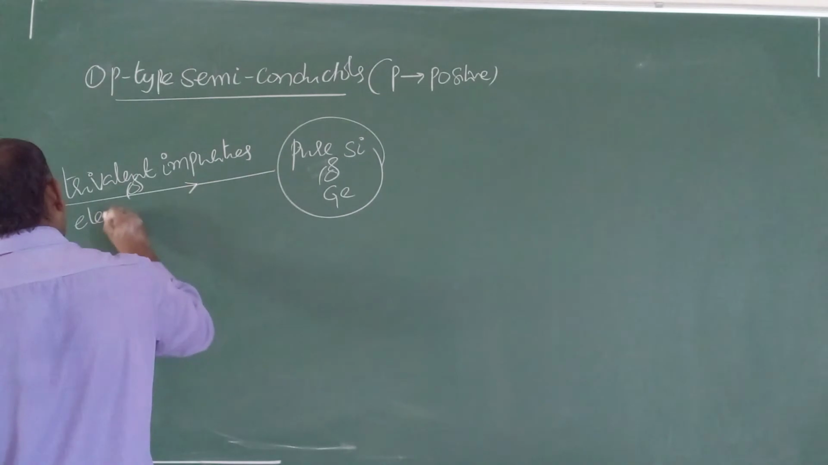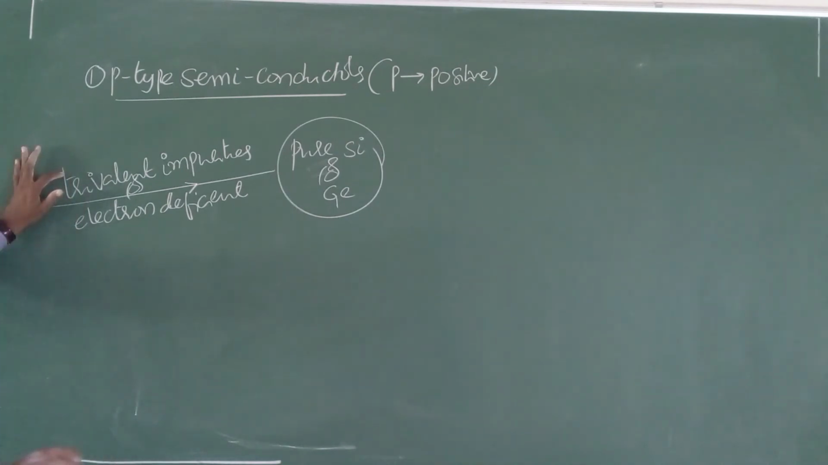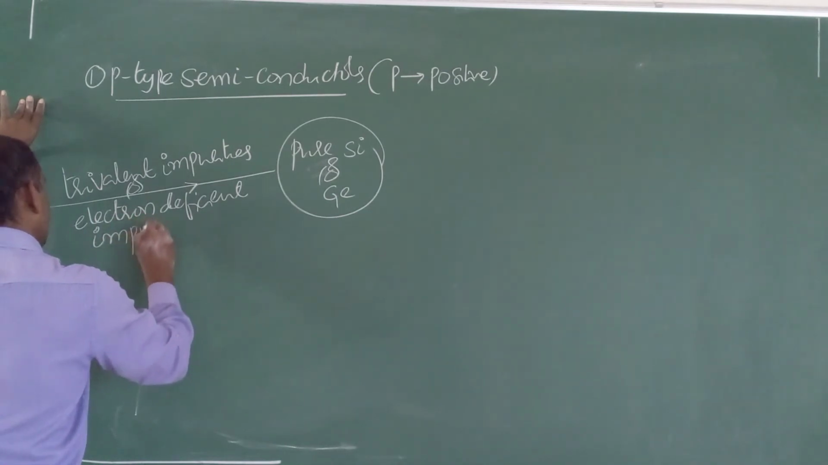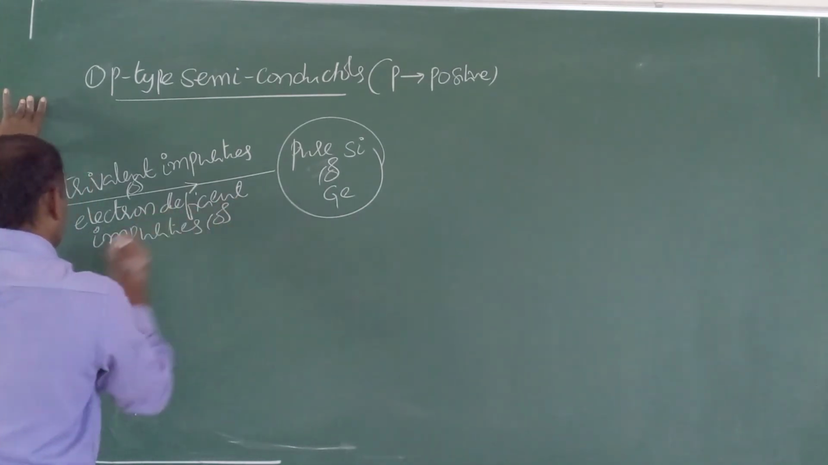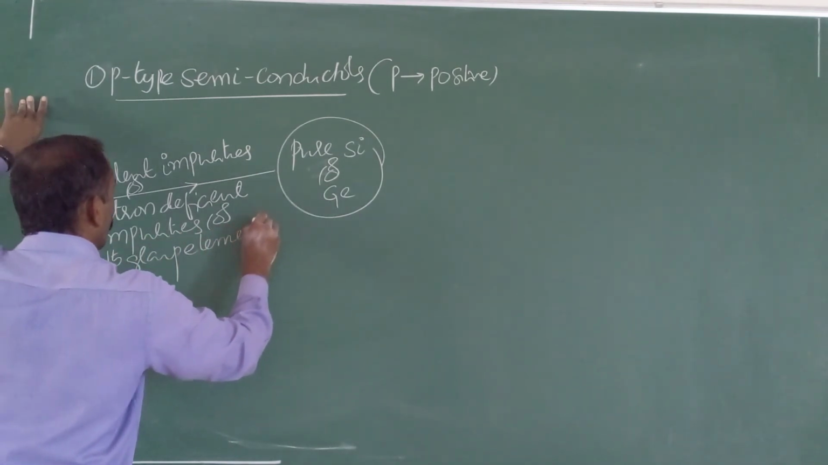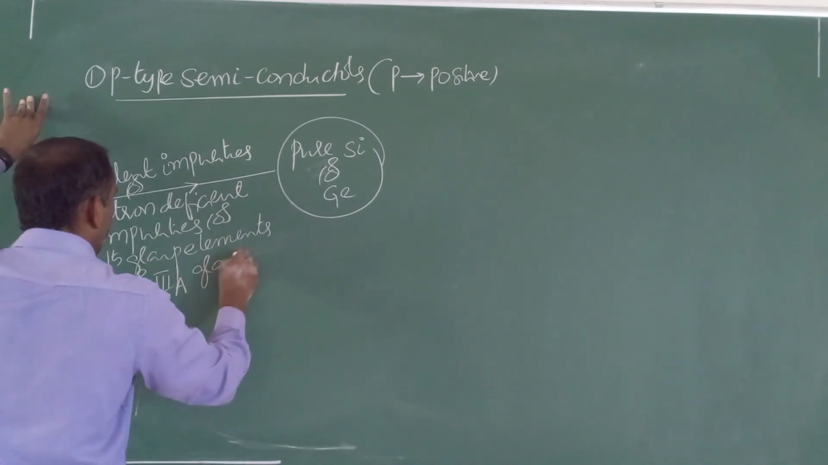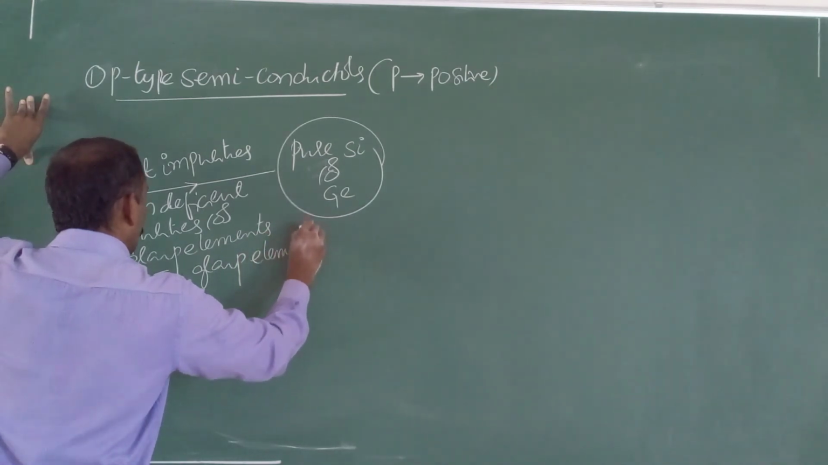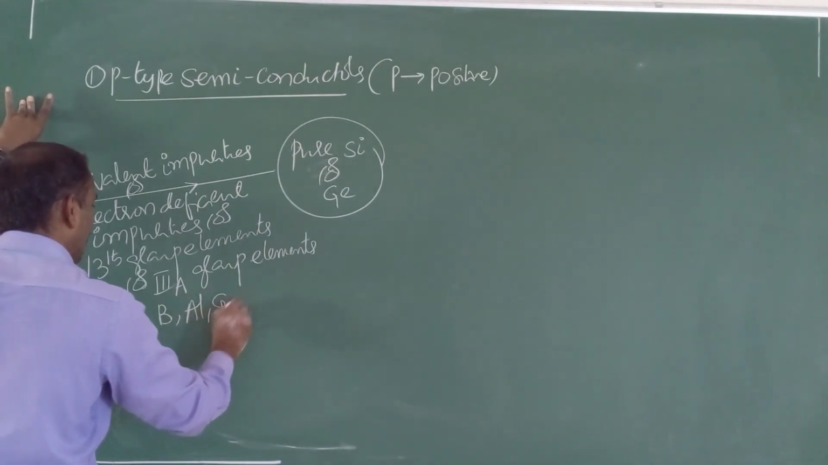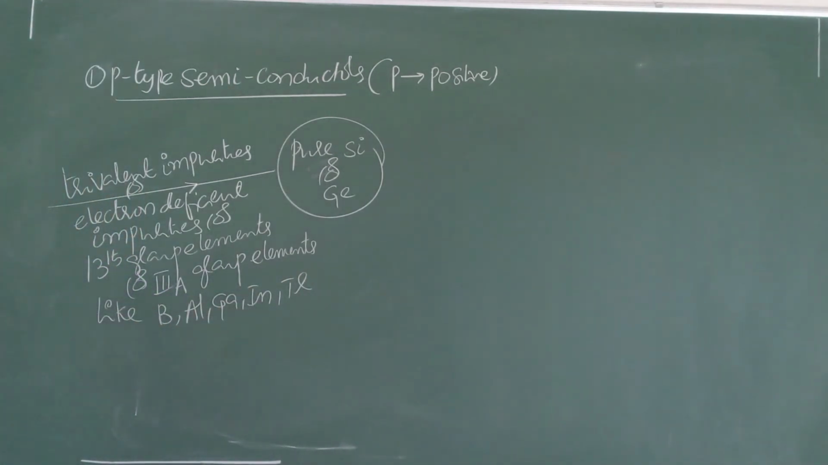electron deficient impurities. Trivalent impurity means the valence shell contains 3 electrons. Electron deficient impurities are 13th group elements, with different names. 13th group elements are 3A group elements, like boron, aluminium, gallium, indium, thallium.